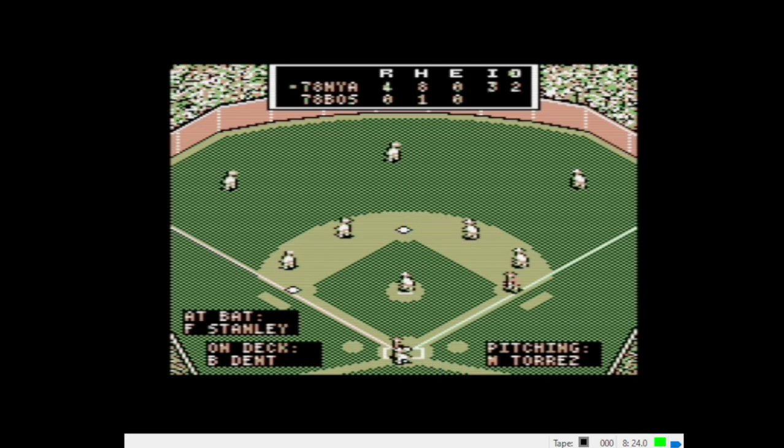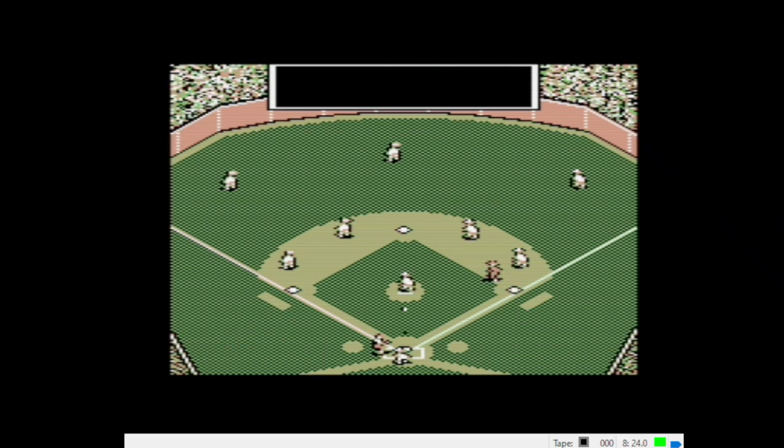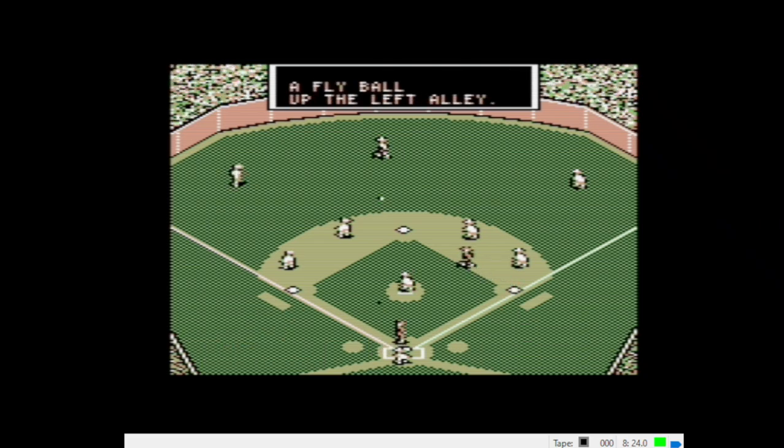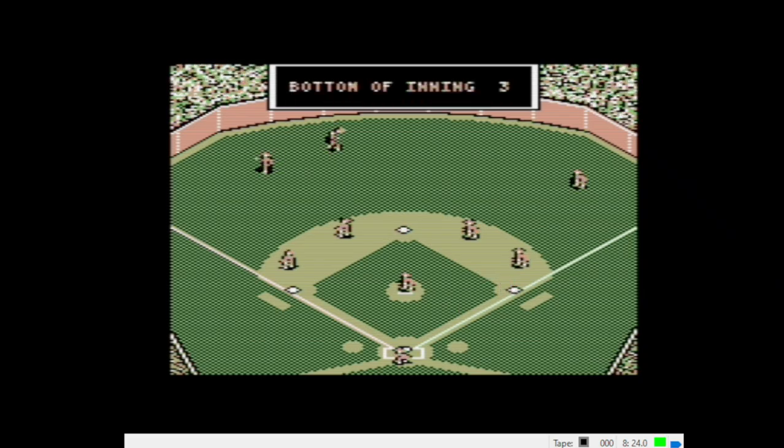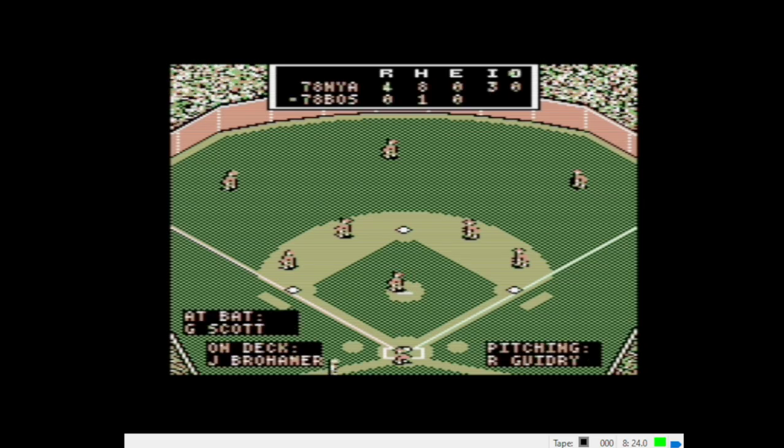Fred Stanley, the batter, with 2 down. Fly ball up the left field alley. Lynn going back on it. He's there. Makes the catch. Bottom of the third inning. Yankees up by 4.